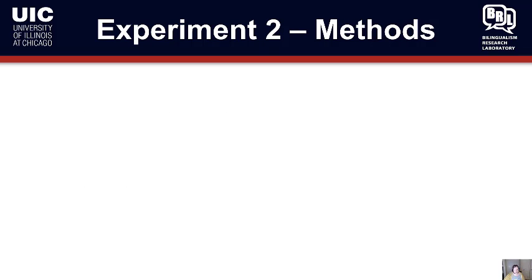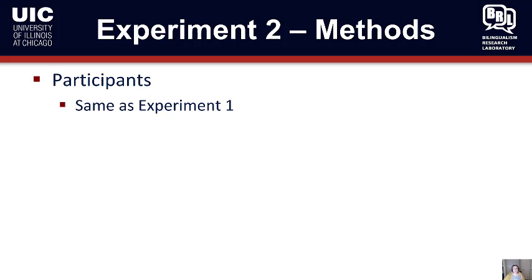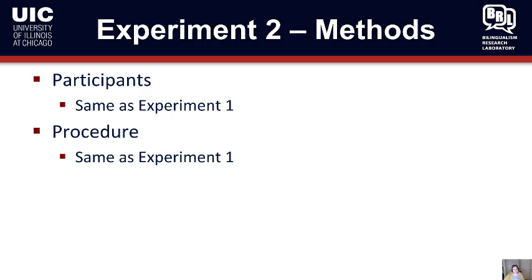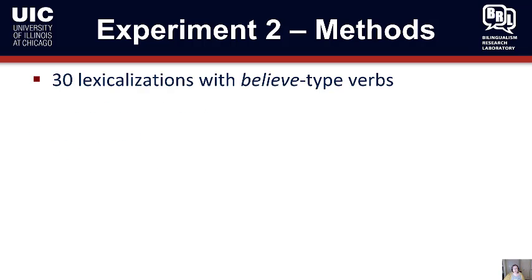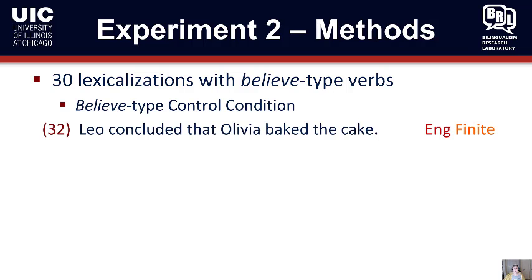So experiment 2 was the one with the believed type verbs. We're looking for multiple mappings. The participants were the same as experiment 1, and the procedure was the same. Similar to the previous, there were 30 lexicalizations of believed type verbs, and within the lexicalizations, there was a version for each that had the control condition, which was the finite.